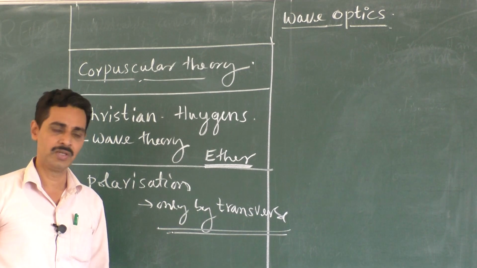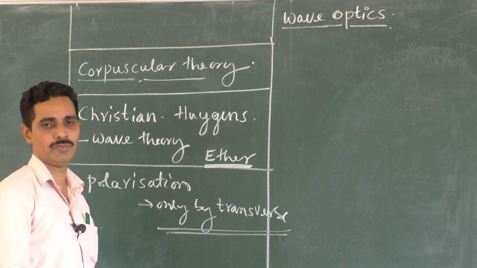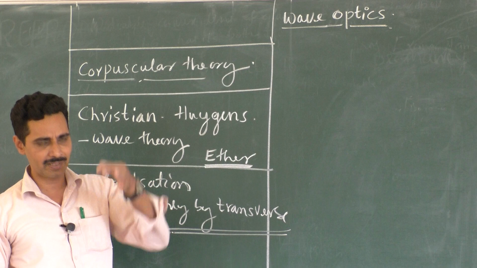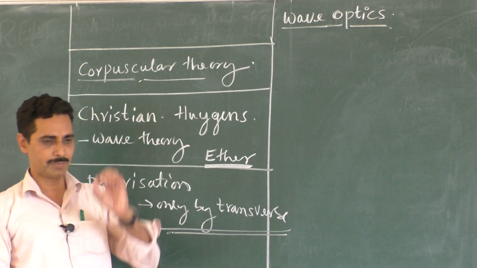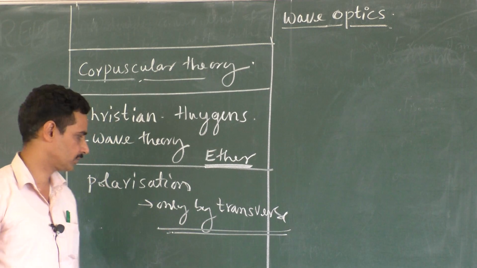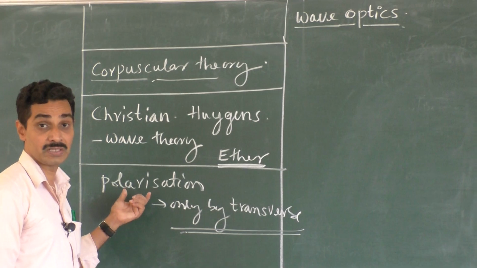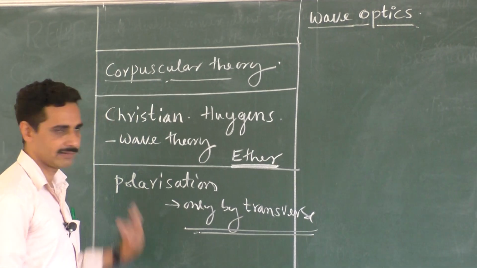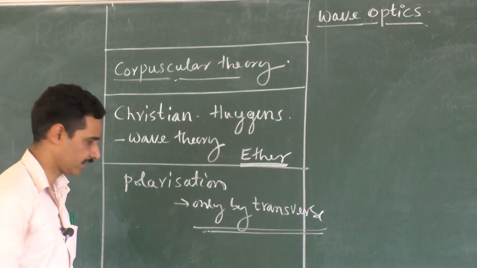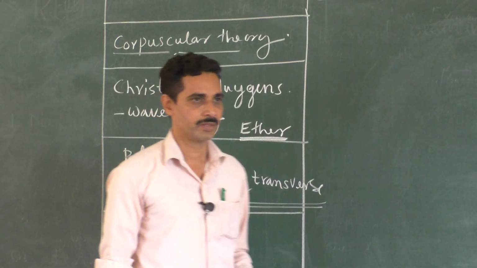What is a transverse wave? The wave in which particles vibrate perpendicular to the propagation. Water ripples: water molecules vibrate like this on the surface, and the water ripple moves parallel to the surface. But the vibration is perpendicular. So that is a transverse wave. Light is a transverse wave because it shows polarization. This is the particular property which proves that light is transverse in nature. And he corrected himself, saying that, oh yes, light is a transverse wave. But in the beginning he said that light is a longitudinal wave.